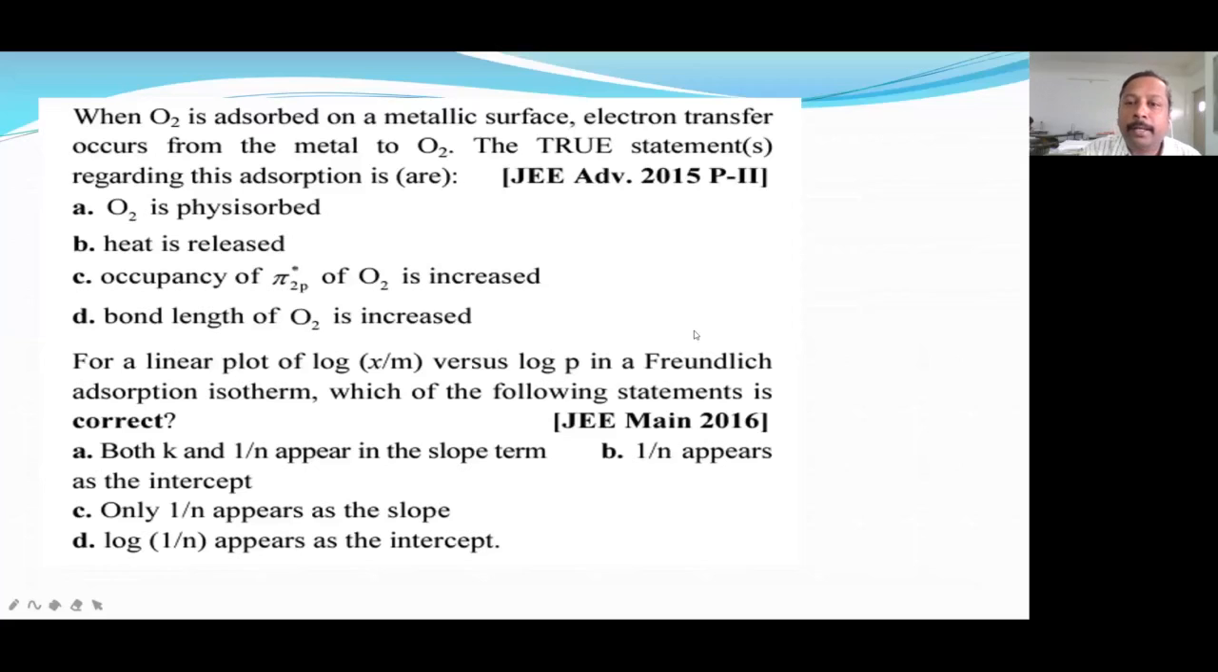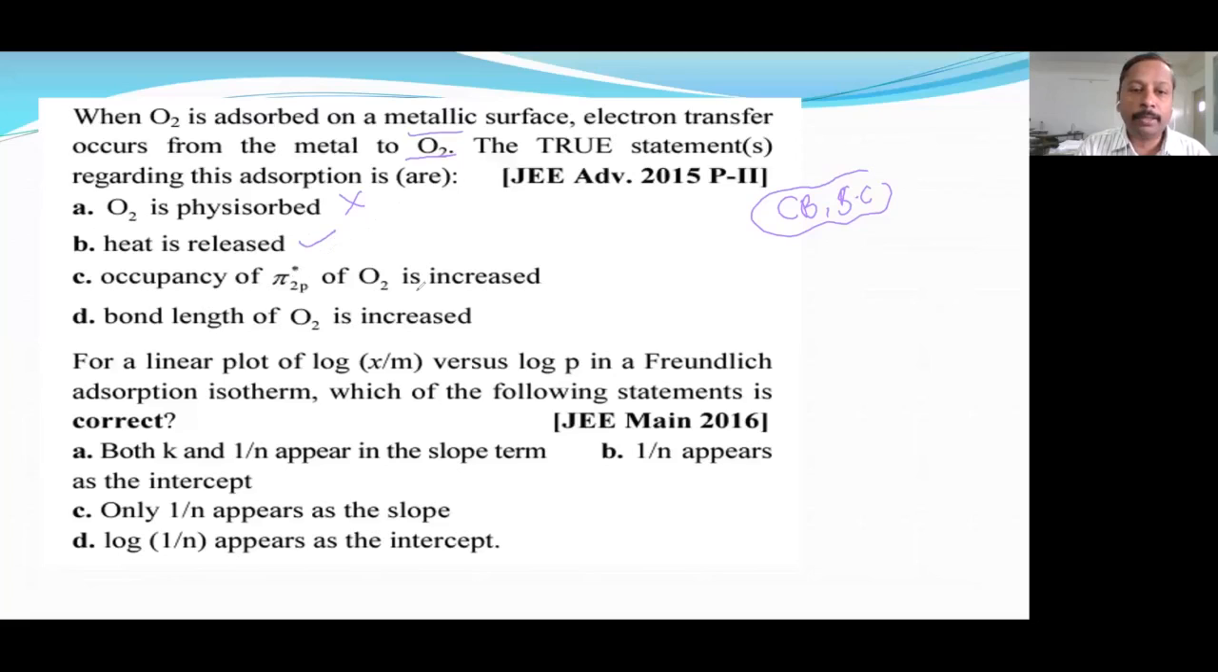Okay, this question is a rare combination of two chapters. How many chapters? Two chapters, chemical bonding and surface chemistry. So here, when we say that metallic surface electron transfer, that means obviously there is some chemical bond. So O2 physisorption option is wrong. Okay. So electron transfer is taking place and ionic bond formation will be taking place between metal and oxygen. So heat will be released normally every time it happens with any adsorption.